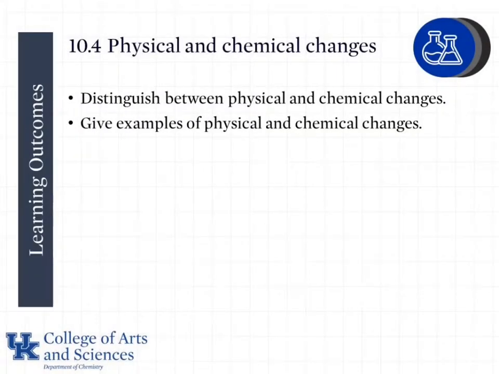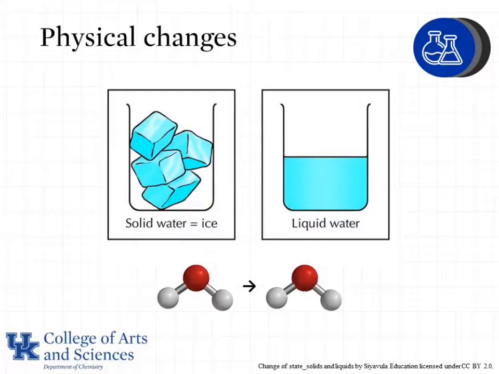In this lesson, we will learn to distinguish between physical and chemical changes and give examples of both. Physical changes are those in which the chemical composition does not change.